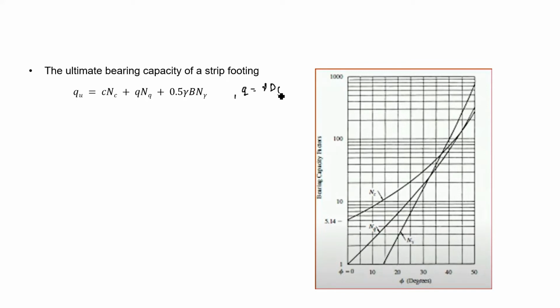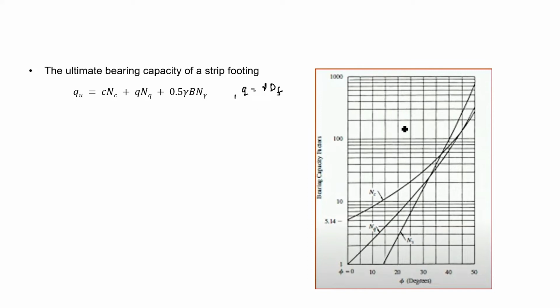Gamma is the unit weight of soil and Df is the depth of the foundation, and this B is the width of the foundation, and Nc, Nq, N gamma are the bearing capacity factors which are given from this chart.